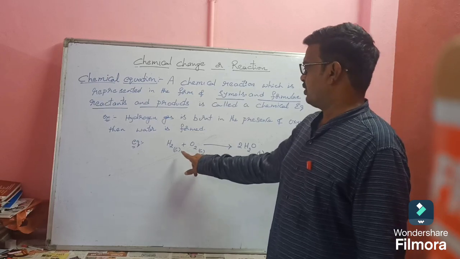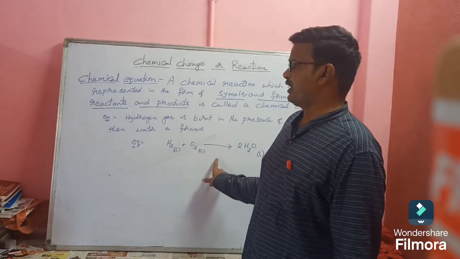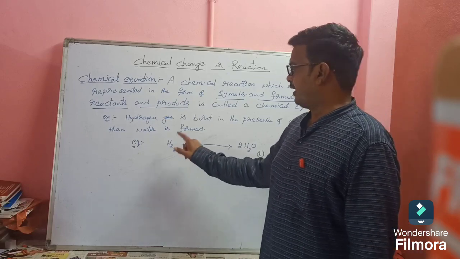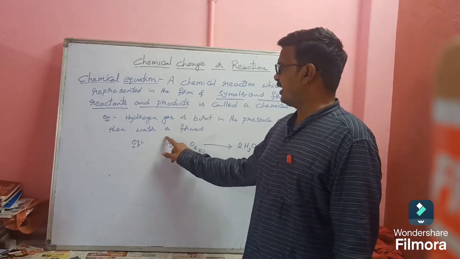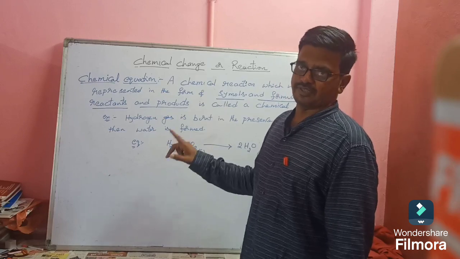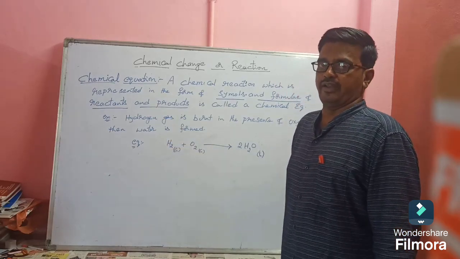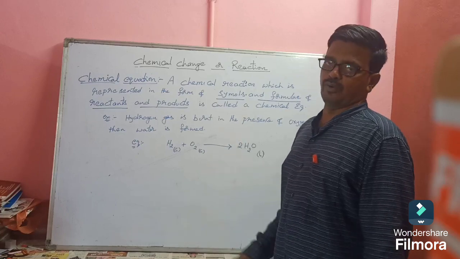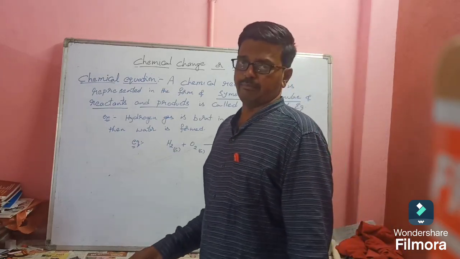Understand? So you should not read like H2 plus O2 gives H2O. Clear? By pronouncing the name of the substance only we have to read. While writing, you can write H2 plus O2 gives 2H2O after balancing.